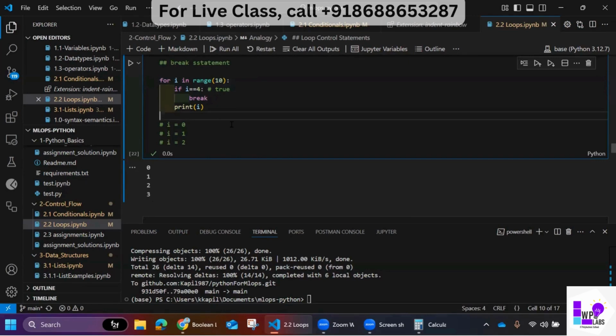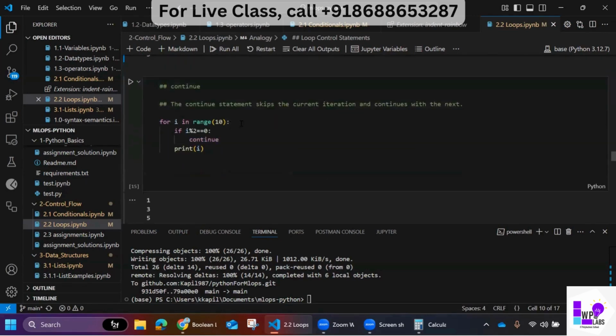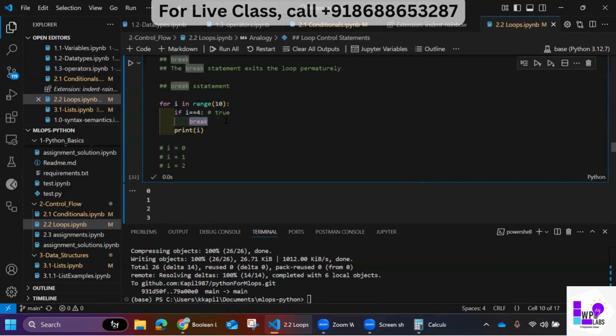Okay, nice. Similarly, the way we have a break, right? So what will break do? Break will break the for loop execution, not the program execution. It will break this particular loop and come out of the control. The control will come out here. Remember, it will break the for loop. It will not break the code.